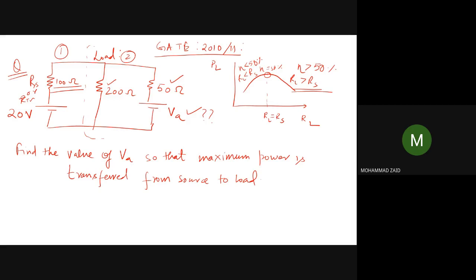So one thing is clear, that the first foremost and important condition is to see whether the load is variable or not. They have already told in the question that yes, the maximum power transfer theorem can be applied. And now after telling this thing, they are asking what is the value of VA.